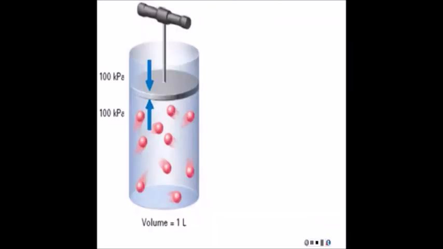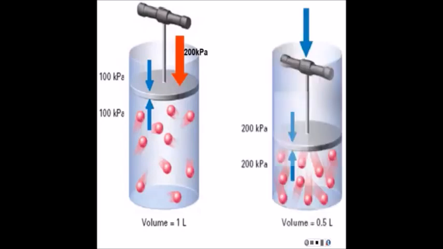All right, now let's take a look at that same condition that we had a moment ago with the piston cylinder apparatus. So next question is, what would happen when the pressure on the piston is doubled? What do you predict would happen? Well, let's check it out. If we were to double the pressure, let's say it went from 100 kPa to 200 kPa, the volume would be cut dramatically.